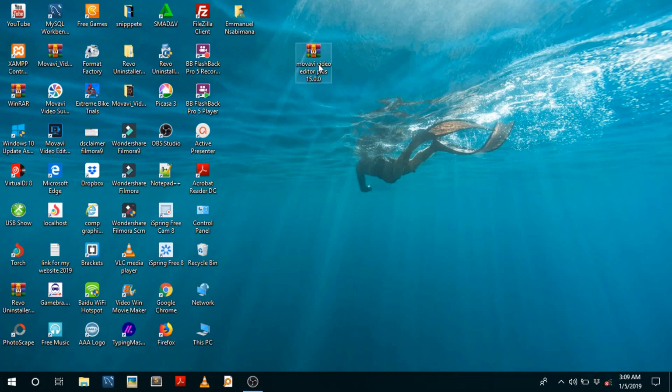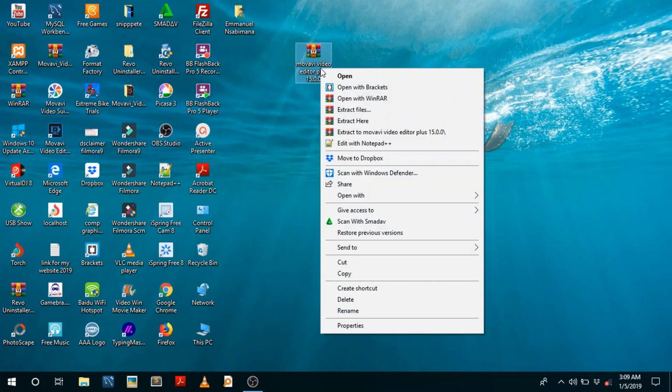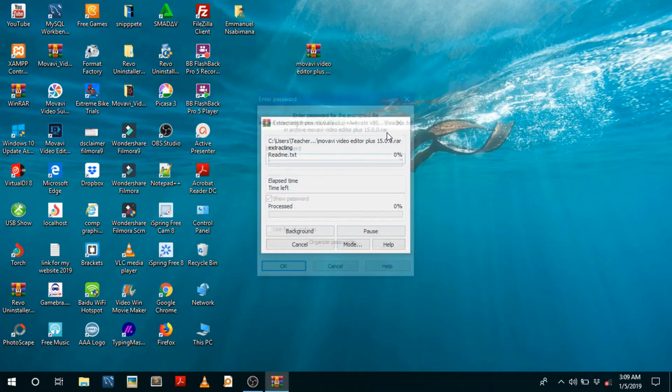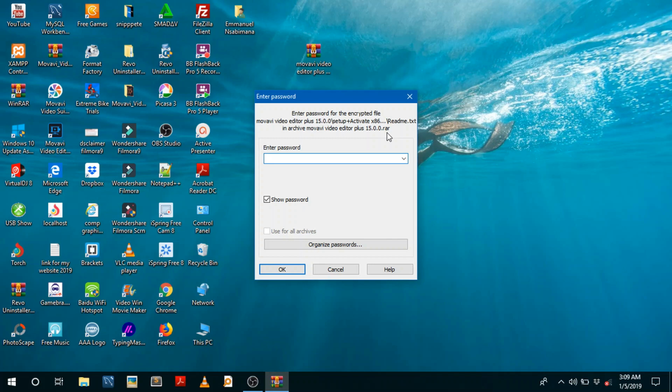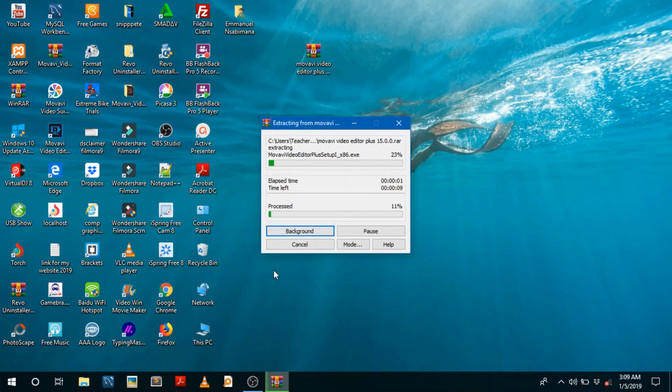So for that being said, I'm gonna go to this compressed file. You're gonna need WinRAR to be able to extract it. So right click on it, then I'm gonna go to extract to Movavi. You're gonna be asked for the password, so I'm gonna type education, like that, and then click OK. Awesome, now it is being extracted. If you need any change or have a problem, let me know in the comments, and I'm gonna try my best to help you if I can.